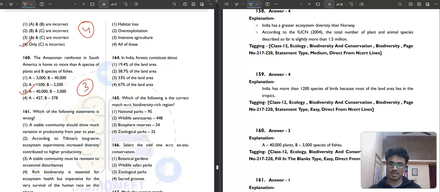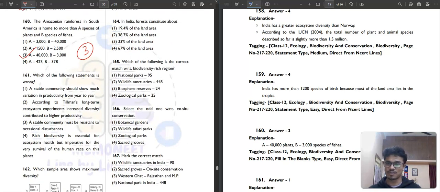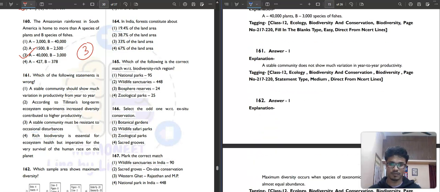Then question number 161. It is saying, which of the following statements is wrong? A stable community shows much variation in productivity from year to year. No. A stable community will show maximum species diversity. That's why it has almost equal productivity. So not that much variation.